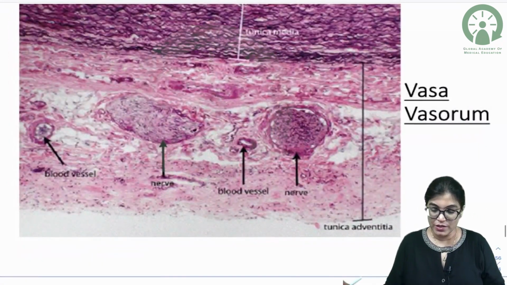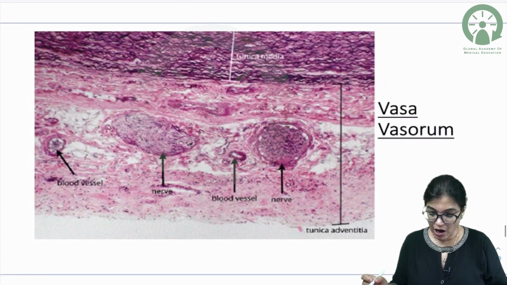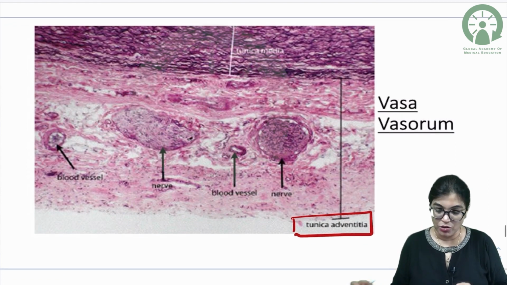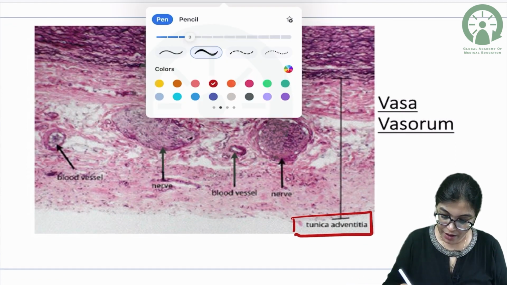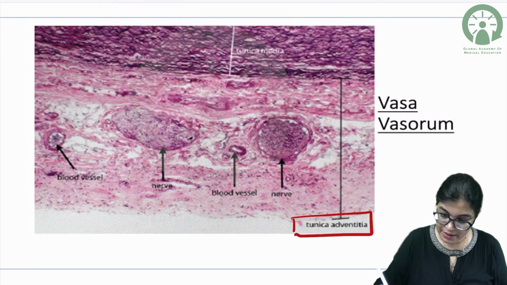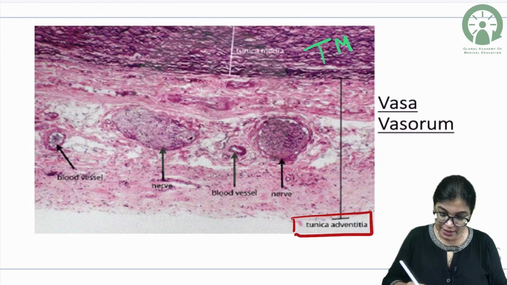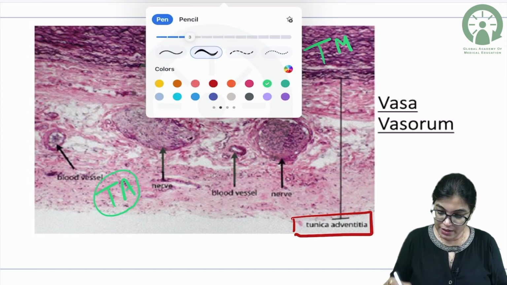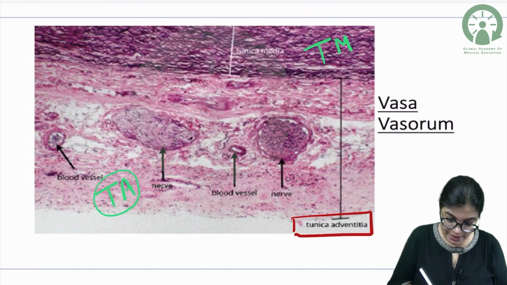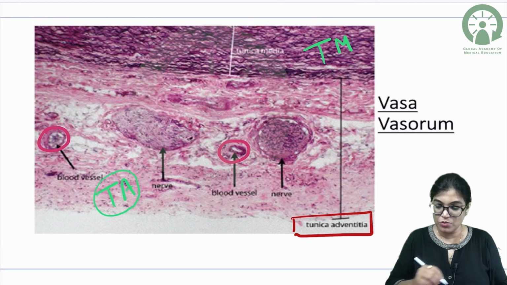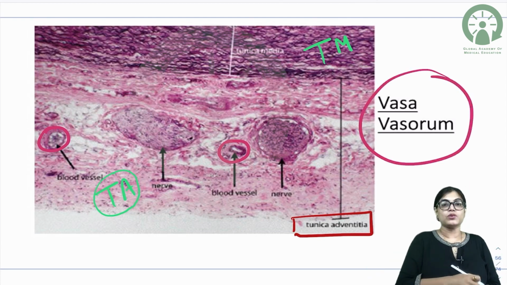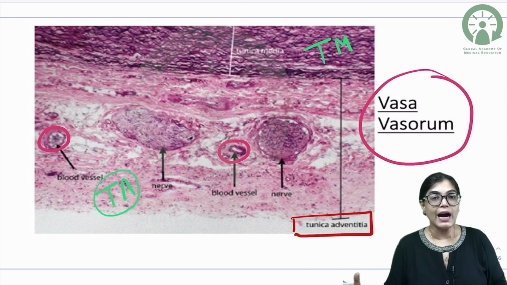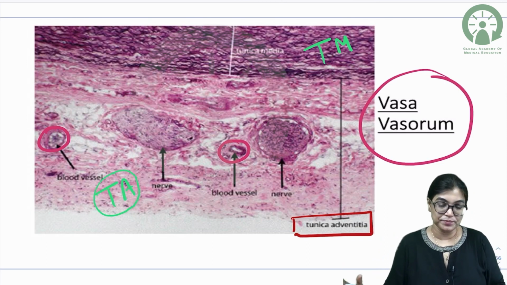Here is the image which is showing you. So here we can see the outermost layer, this is the tunica adventitia. We know that tunica adventitia is the outermost layer. Here this is TM, that is tunica media, this is TA, that is tunica adventitia, and in the outermost layer you can clearly see the small blood vessels. This is a small blood vessel, this is a small blood vessel. These are vasa vasorum, which give nutrition to the outermost layer of the large arteries or large veins.